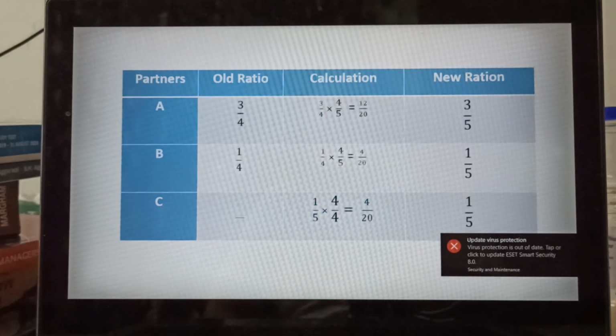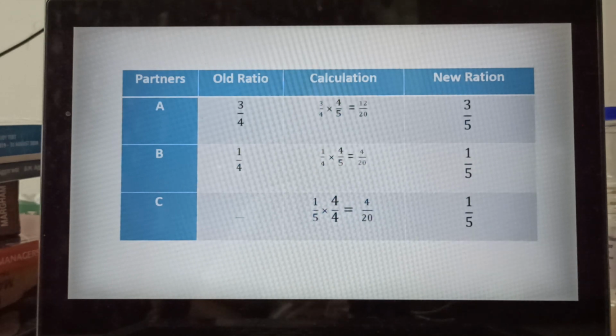For C, 1/5. Here I have written 4/4. Why have I written 4/4? Just to balance the denominator. Earlier it is 20 for this one also, for balancing I have multiplied by 4/4, so that's why it has become 4/20. Okay, so the new ratio will be 12/20, 4/20 and 4/20.